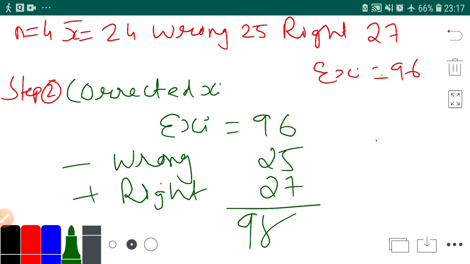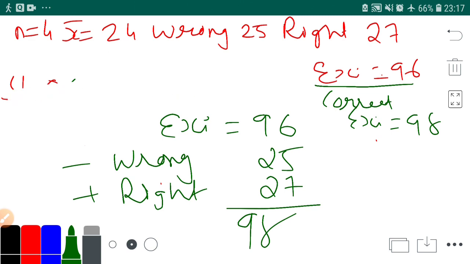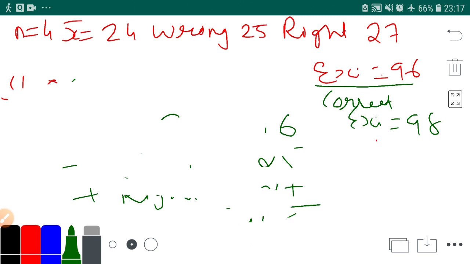So this was step 2. Corrected xi, let's write here, corrected xi is 98. Okay, so now we have to find step 3. Let's find step 3.